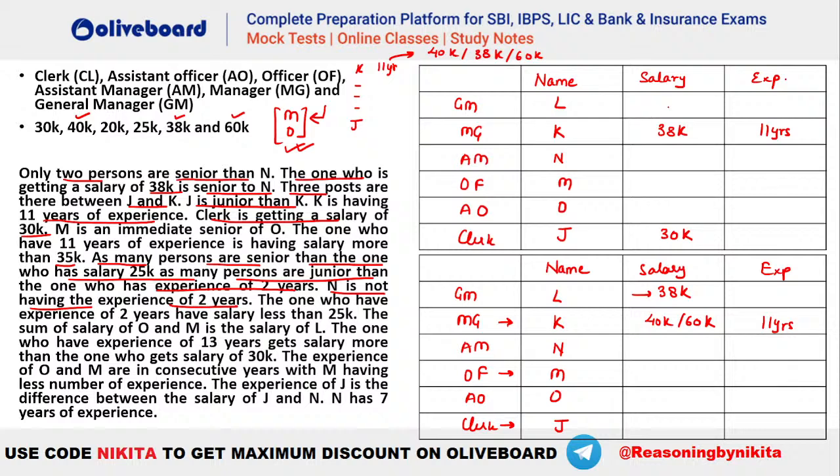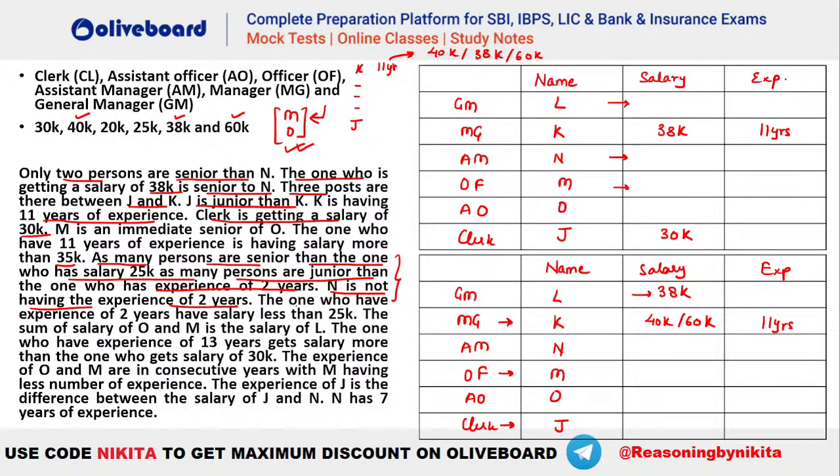So in the first case, let's say where should we have this 25K and 2 years, right? So let's say if we take this L as a 25K here, that's a possibility, and 2 years can be for J, that's a possibility. Similarly, you can see this N can be there and this M can be there. Let's check this a little later, okay? We'll see. We will use this a little later, okay?